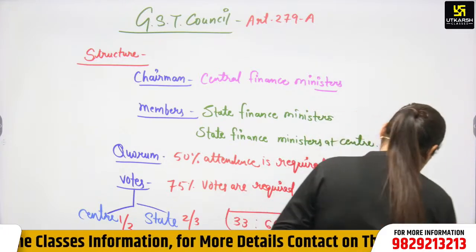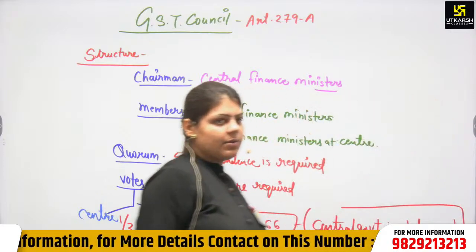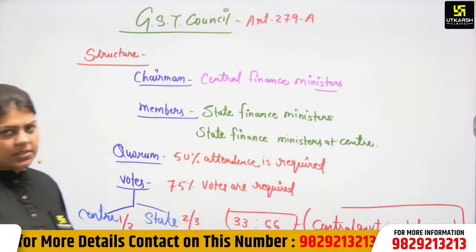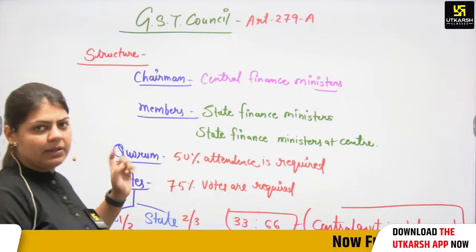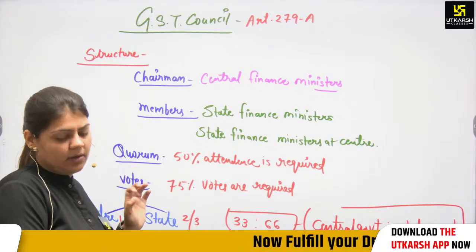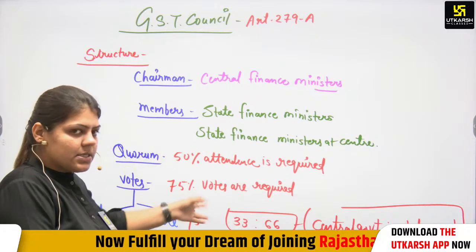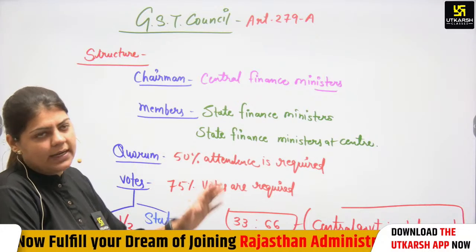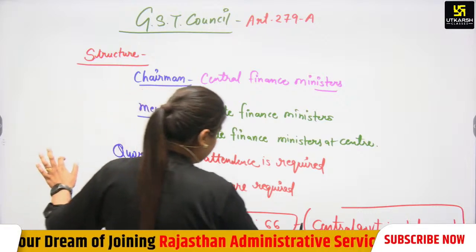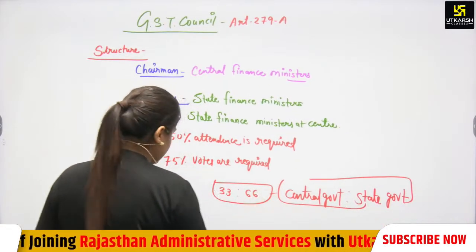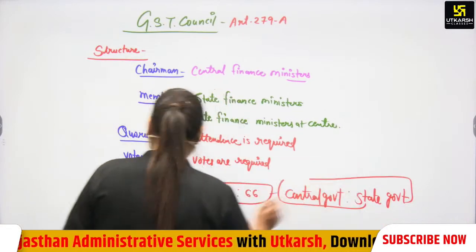Central government and state government. No consent will be made without the recommendation of the state, and no consent will be made without the recommendation of the central government. The state alone can't take any decision, and the central government can't take any decision alone. So both decisions are very important in the GST council. You have to make a note that.